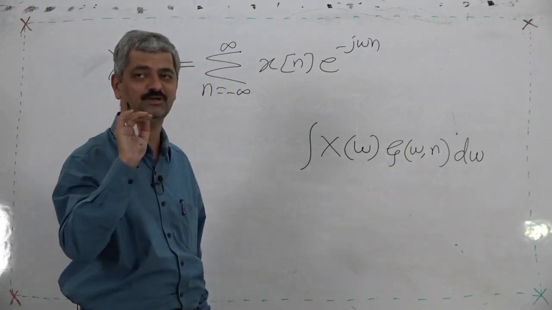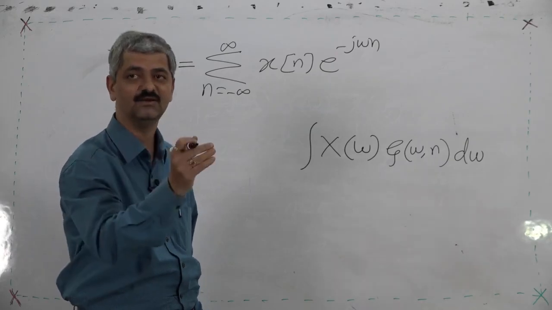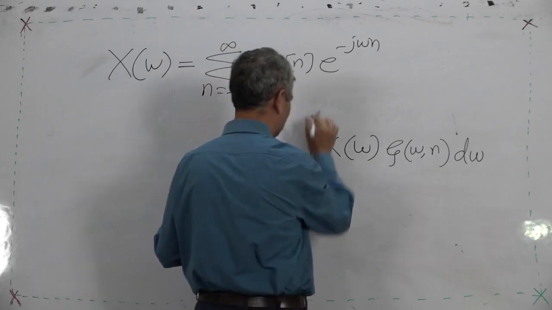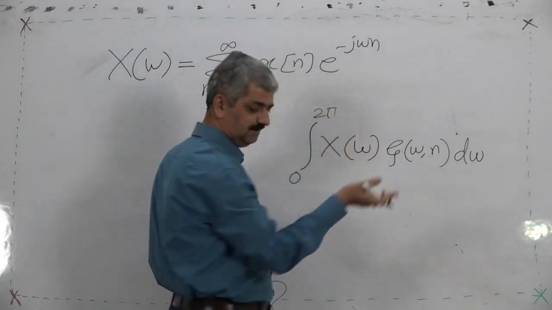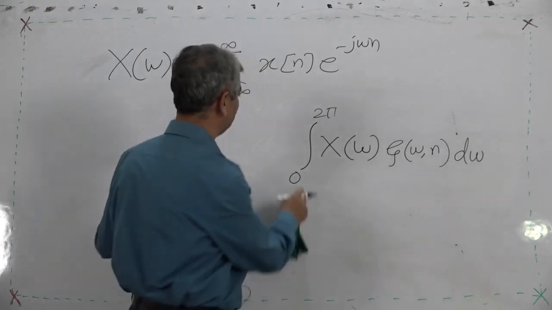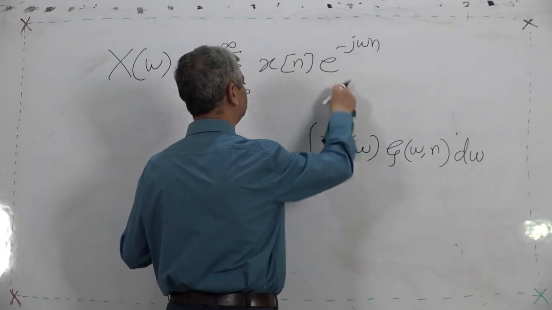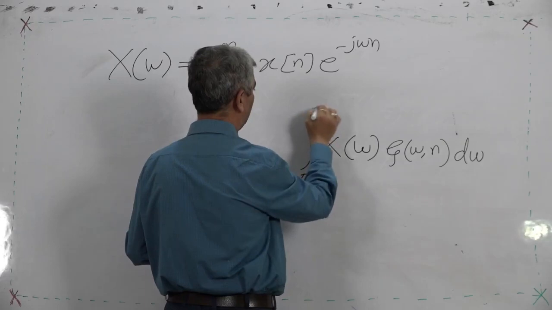And what are the limits? The limits are not minus infinity to infinity. Why? Because the function is a periodic function. What is one period? 2 pi. So you can take 0 to 2 pi if you feel that is convenient, but most of the time you will find that we take minus pi to pi.